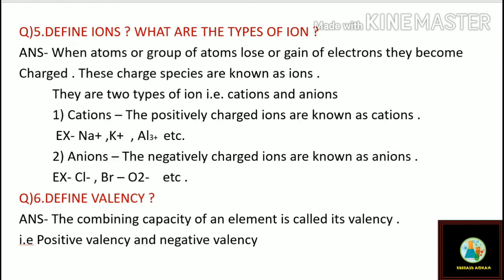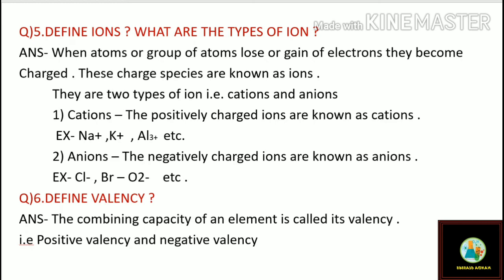What happens when atoms are neutral? At that time the neutral atom either loses or gains electrons, it changes into a charged species, and these charged species are known as ions. Mainly there are two types of ions, that is cations and anions. The cations are positively charged ions. For example, sodium ion Na+, potassium ion K+, aluminum ion Al3+, etc.